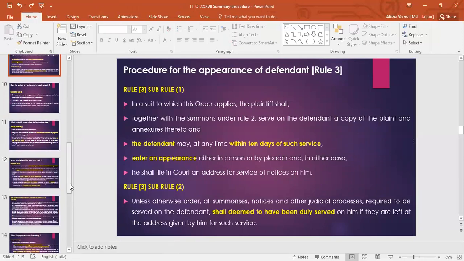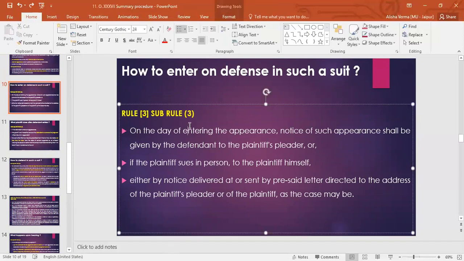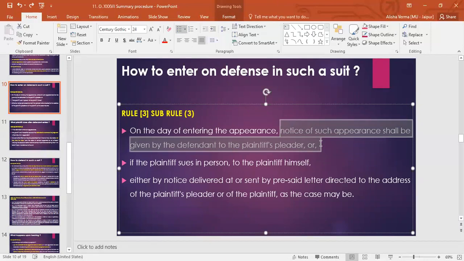So let's move on to the next slide, which says how to enter a defense in such a suit. If your client is the one against whom such a summary suit has been filed, what you have to do is, on the date of entering of appearance, notice of such appearance shall be given by the defendant to the plaintiff's pleader.